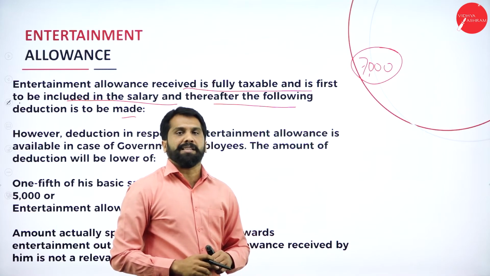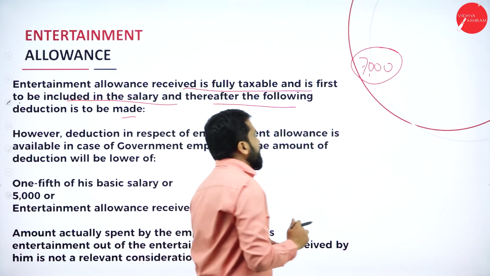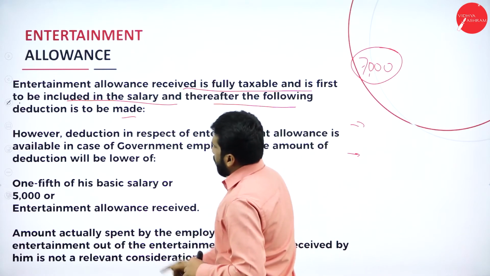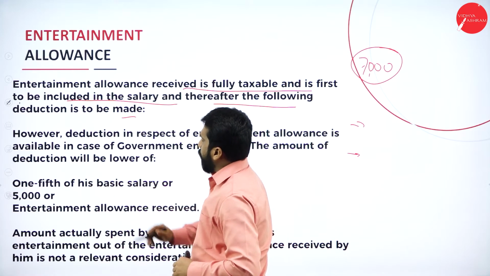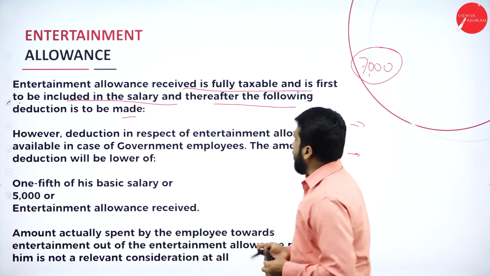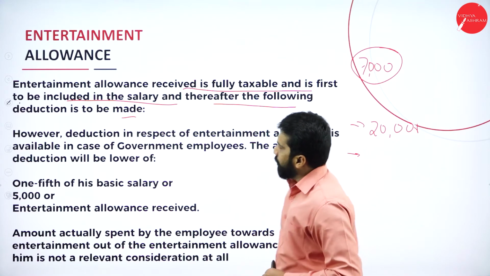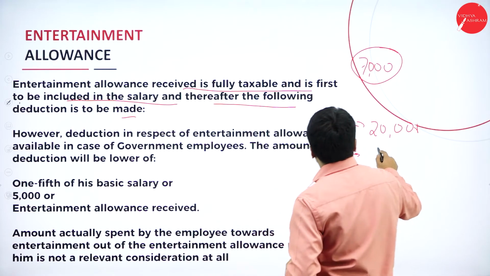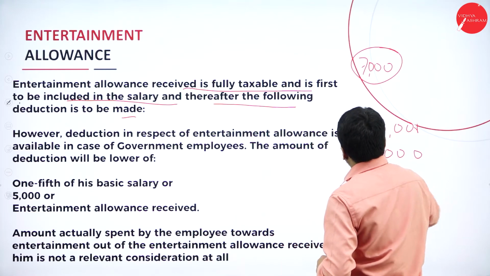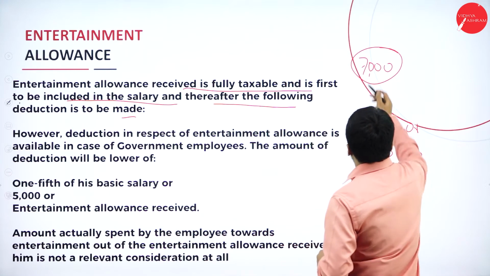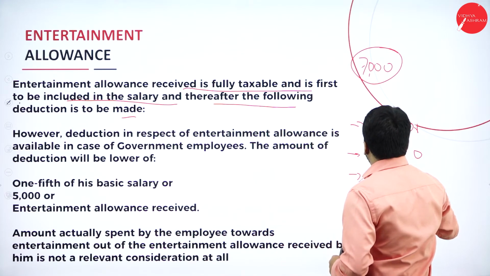Out of 7,000, now what happens? Three things are there. One is 1/5 of your basic salary. It may come around 20,000, for example. Next, 5,000. Then the actual allowance received. How much have you received? 7,000.